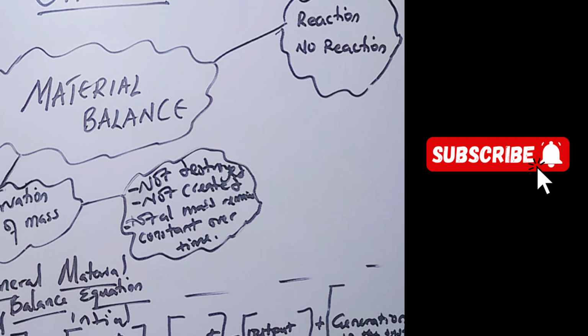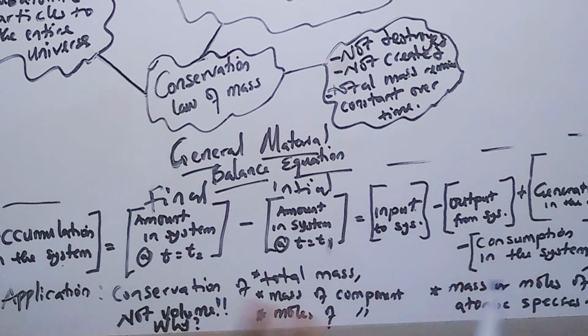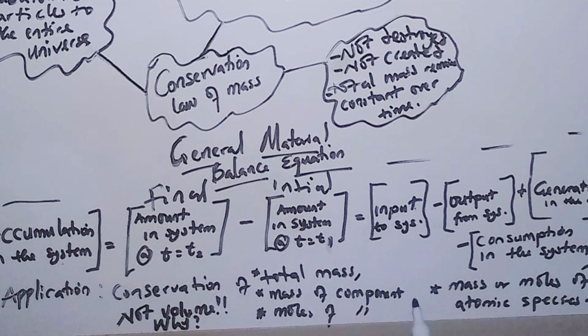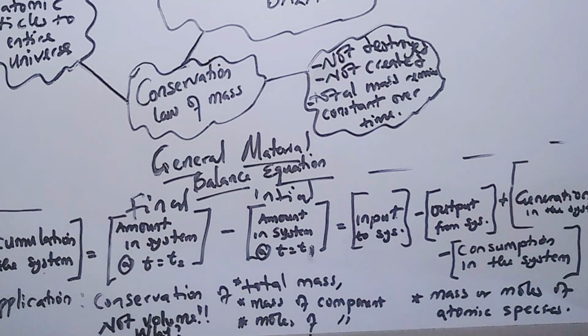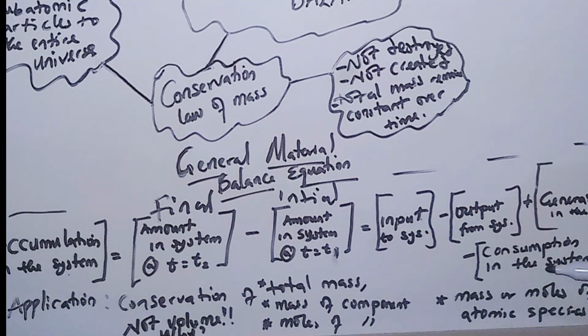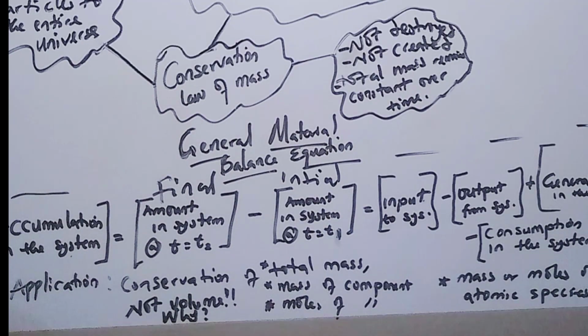When dealing with material balance with chemical reaction, accumulation is equal to the input to the system plus generation minus consumption. A chemical reaction is expected for something to be generated, for compound gases, something to be consumed, and something also going in and something going out. So that's the concept of material balance with chemical reaction.